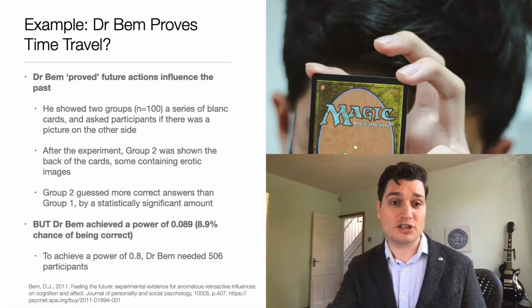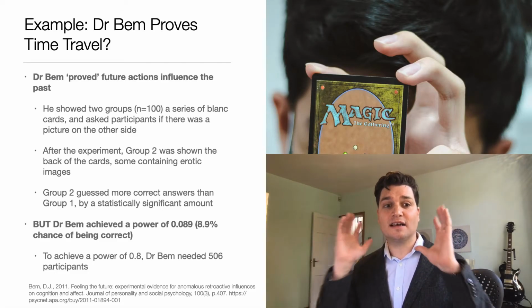So why is sample size important? Well, power is this measure which is the confidence we have that our calculations are true, that our results are true. If you have a small sample size, you have a small power, and you may get a significant result, but it probably isn't correct. Let's give you an example of this from an academic journal.